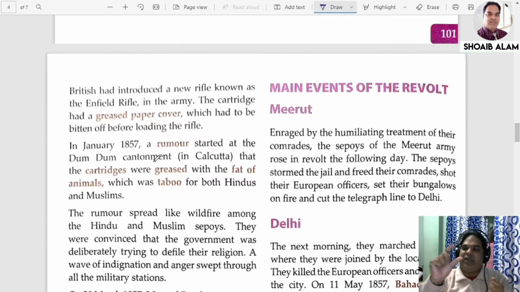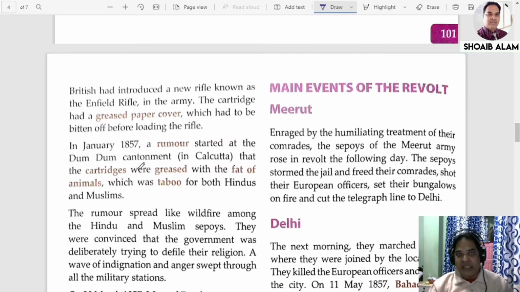Okay, the cartridge is there. You have to bite it off with the wrapper, remove it, and then load it in the Enfield rifle. And at that time, a rumor started to spread everywhere that the grease in the cartridge was made of the fat of a cow and a pig.